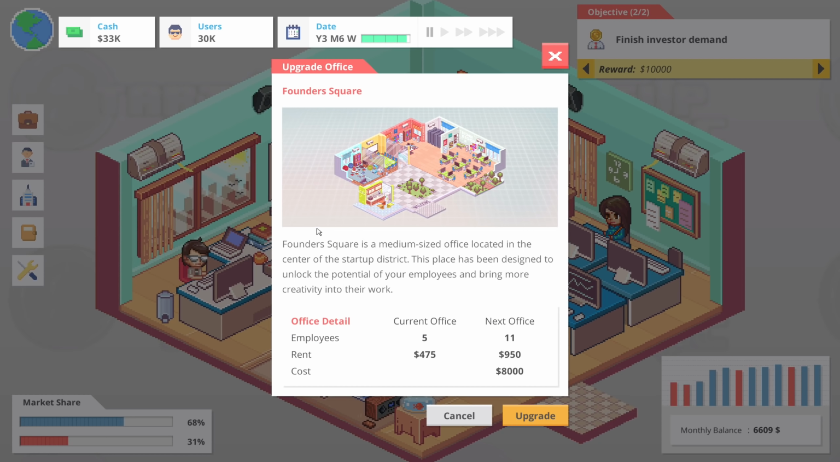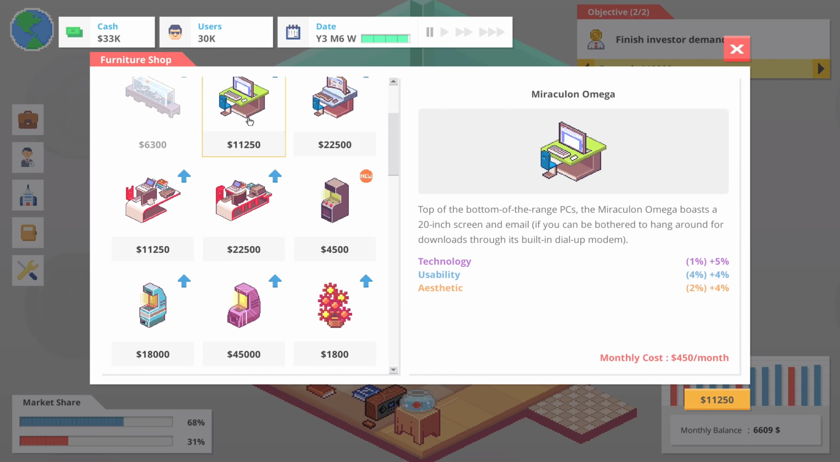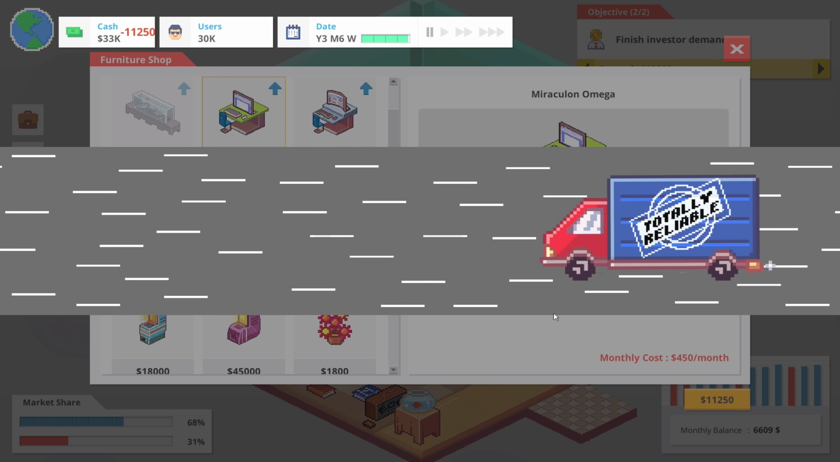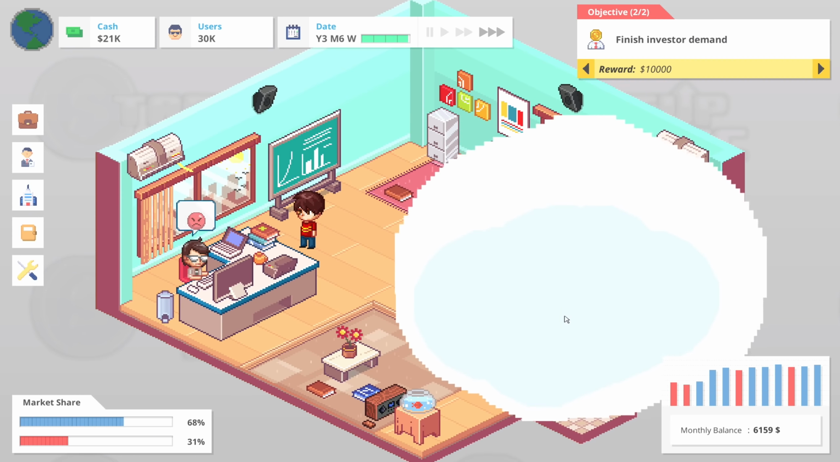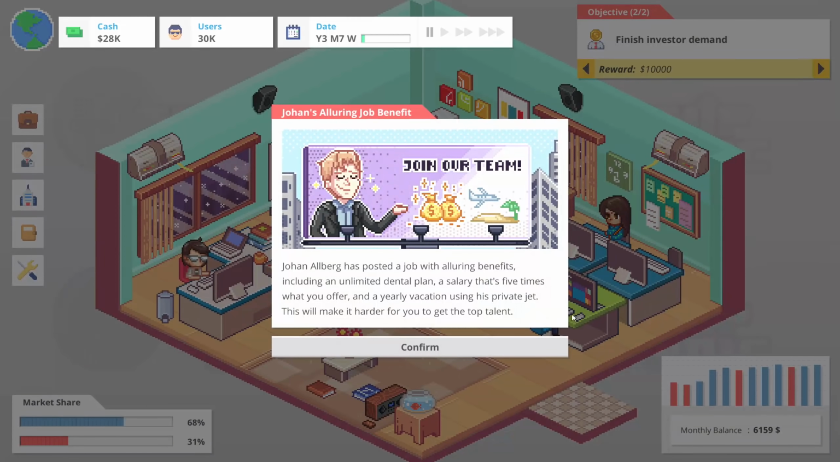Bank. Upgrade office. I could upgrade it. It's kind of expensive. I could afford it, but I don't think we need to yet. Let's go ahead and... I want to upgrade the desks a little bit. Kind of expensive, but I feel like it's worth it. There we go. So better desks. Seems like a pretty good bet.